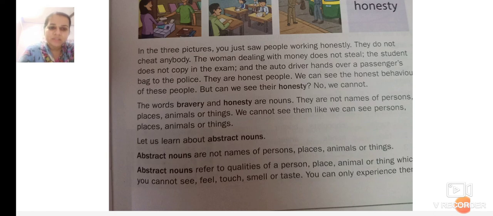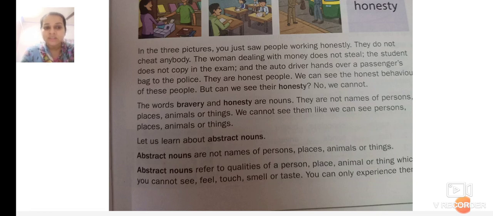Let us learn about abstract nouns. Abstract nouns are not names of persons, places, animals, or things. Like anger. Have you heard anybody's name as anger? No. Honesty? No. Nobody has those names. Bravery is not a name. Evil is not a name. Happiness is not a name. Joyful is not a name.